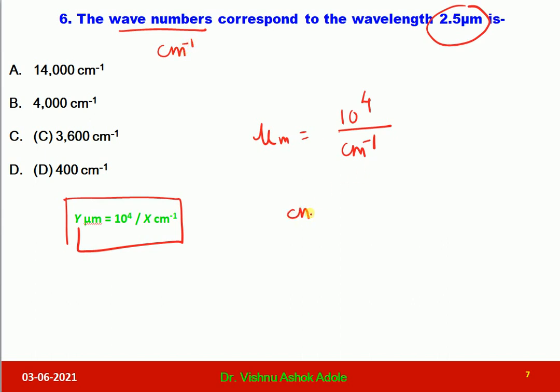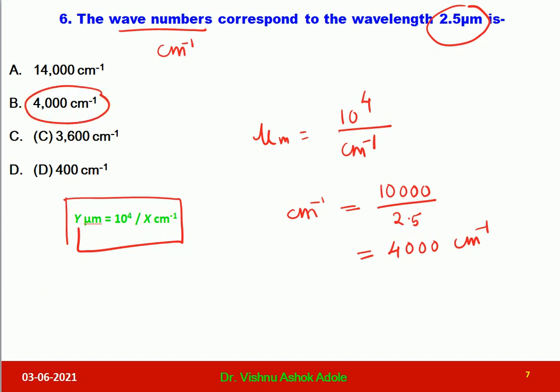So here the unit is reciprocal centimeter. Let us rearrange. Here reciprocal centimeter is equal to 10 raised to 4, that means 10,000 divided by 2.5, and if we divide 10,000 by 2.5 you will get 4,000. So the answer is 4,000 reciprocal centimeter, and it is given in option B. In this way you have to convert micrometer into wave number, that is reciprocal centimeter. So all these questions are not only important from organic chemistry point of view, but also important from physical chemistry point of view, because this topic is also included in physical chemistry.